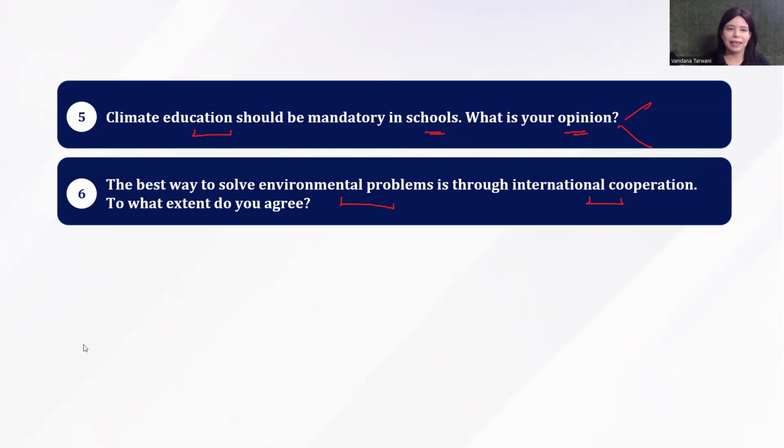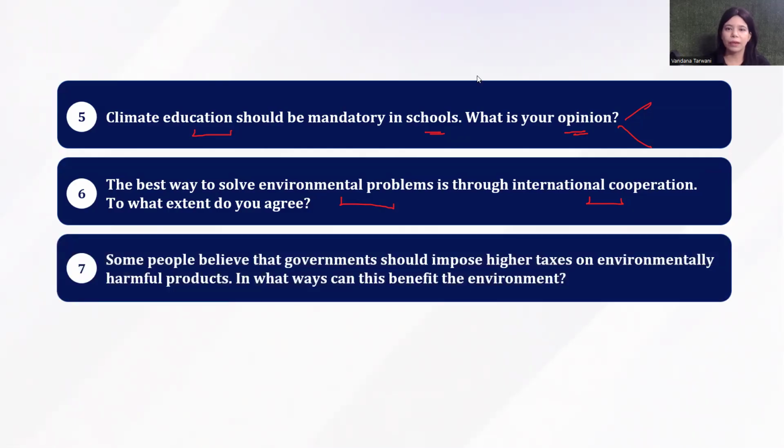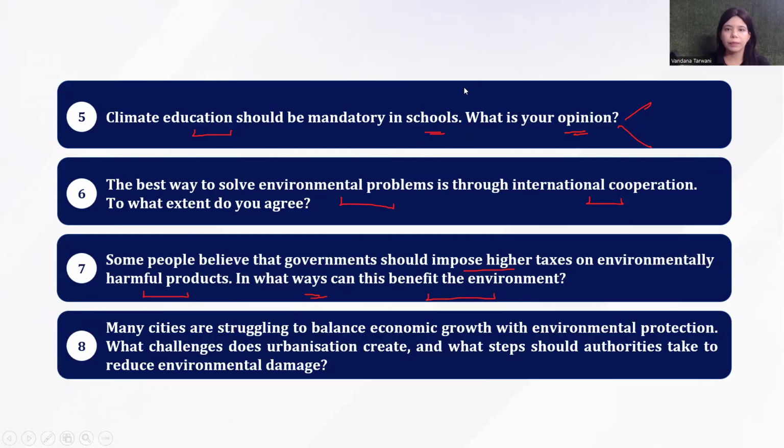And the next one is: some people believe that governments should impose higher taxes on environmentally harmful products. In what ways can this benefit the environment? Next up is: many cities are struggling to balance economic growth with environmental protection. What challenges does urbanization create, and what steps should authorities take to reduce environmental damage?